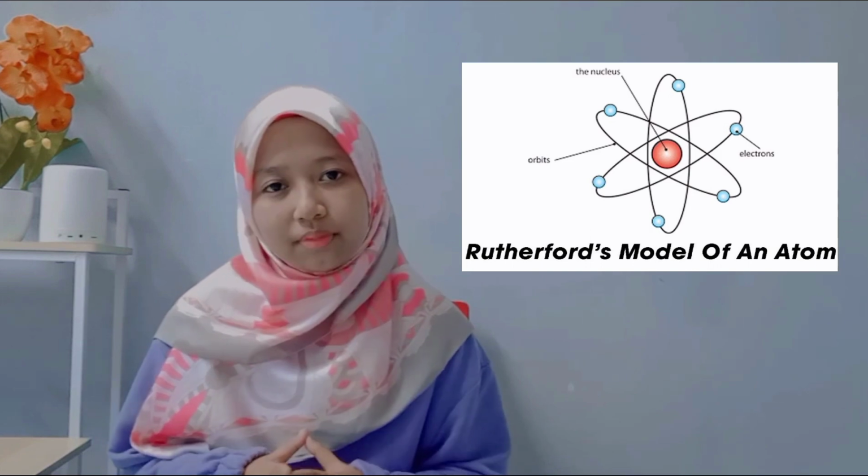Ernest Rutherford started in 1911 with his nuclear model. Rutherford fired positively charged alpha particles through a thin gold foil, and most of the particles passed through it with little deflection, but some were deflected at a large angle. This was only possible if the atom was mostly filled with empty space, with the positive charge concentrated at the center, which is the nucleus.